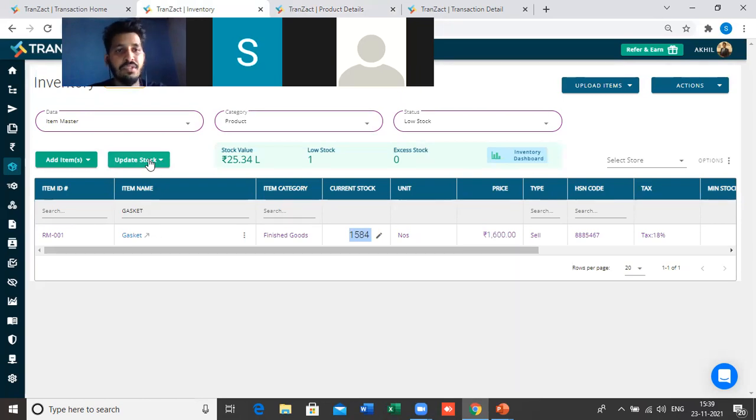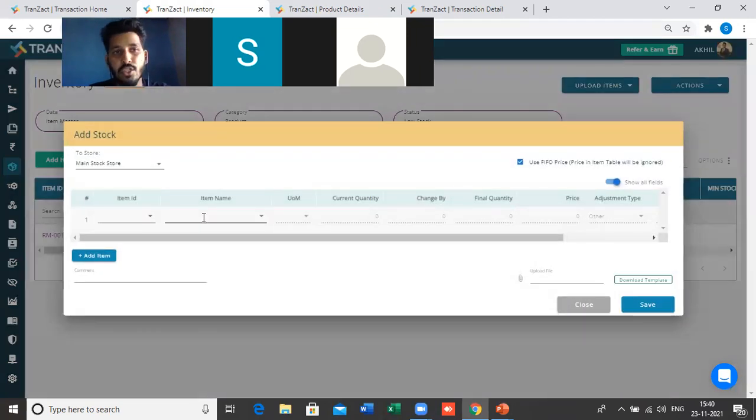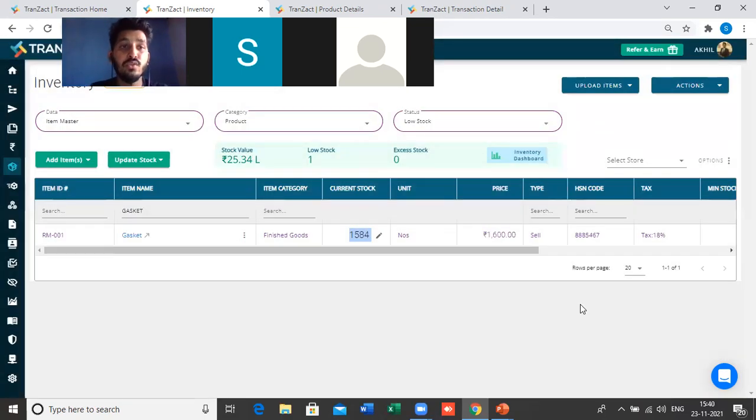The same process is there, but here we just go to add stock. I can add my finished good here in the inventory, and then I can sell it in the market through the invoice or challan. I can send out the material, right? So this is the way of reducing the raw material against the production and adding the finished good from the production, through this update stock button or manual adjustment.